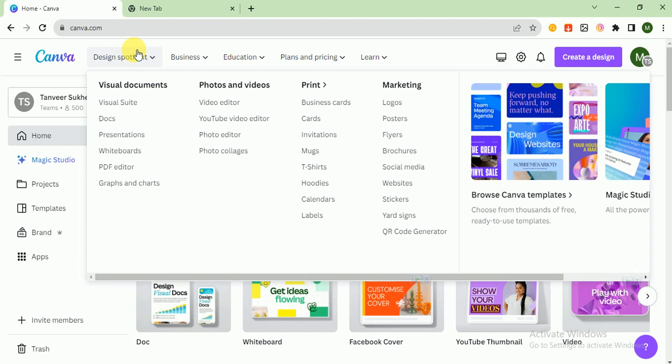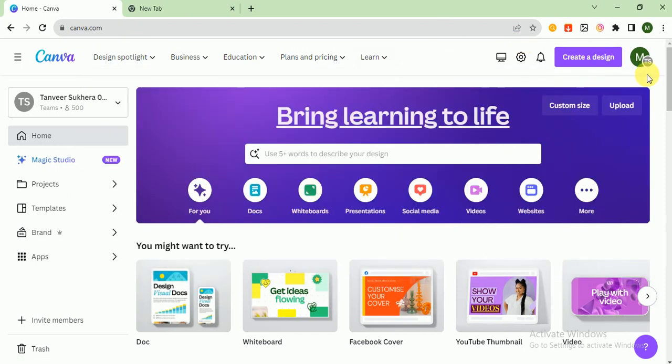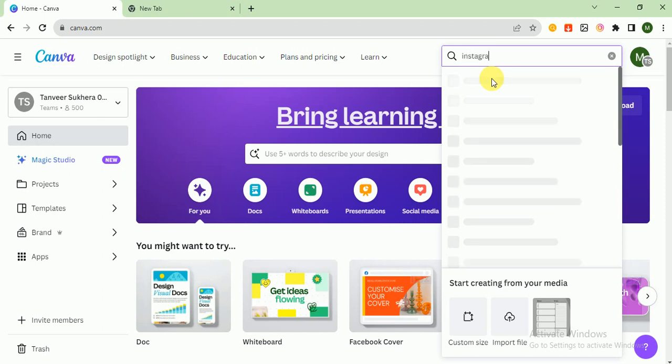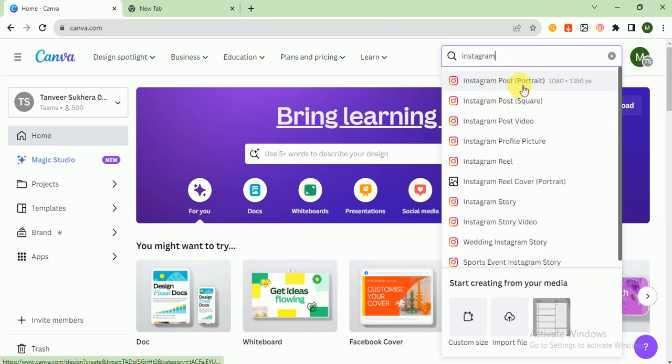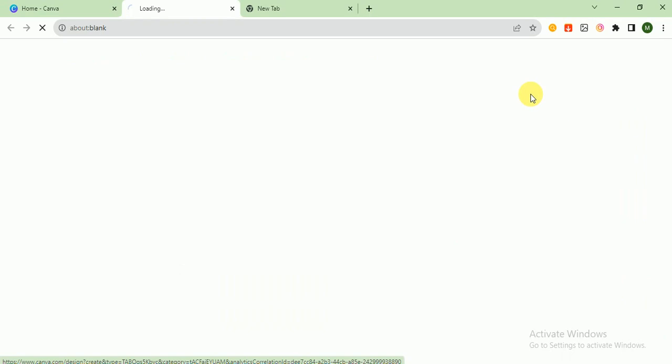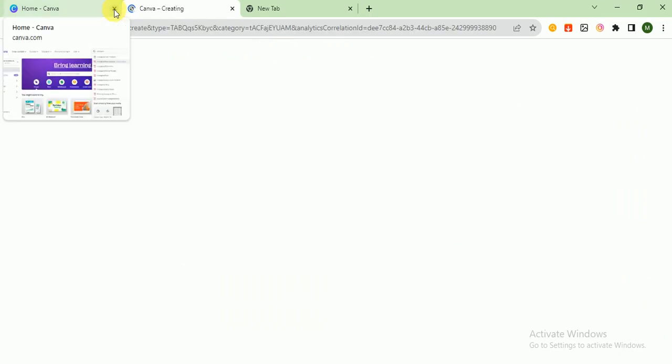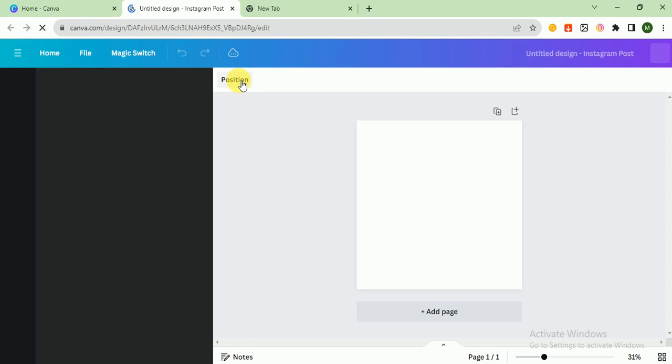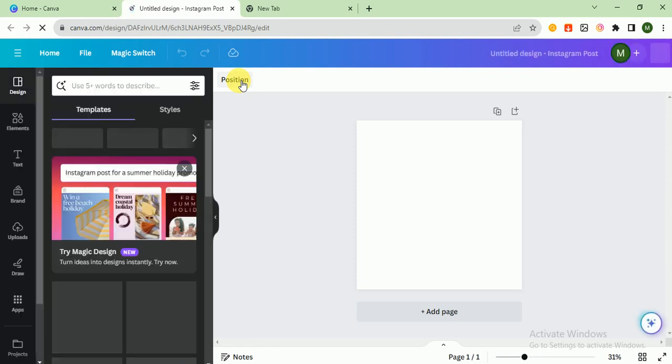You can create stunning graphics from Canva, and you don't need to be an expert or experienced graphic designer to create visuals, Canva does it all for you. You just have to start. So I click on create a design, and here I search Instagram. I choose Instagram post square, which size is 1080 by 1080. It is loading. It depends upon the internet speed, so just wait for some seconds to load.